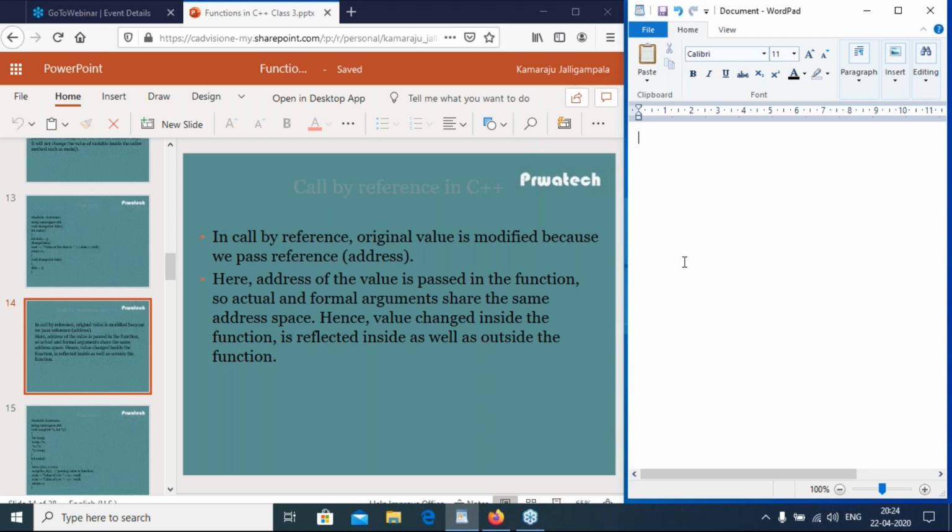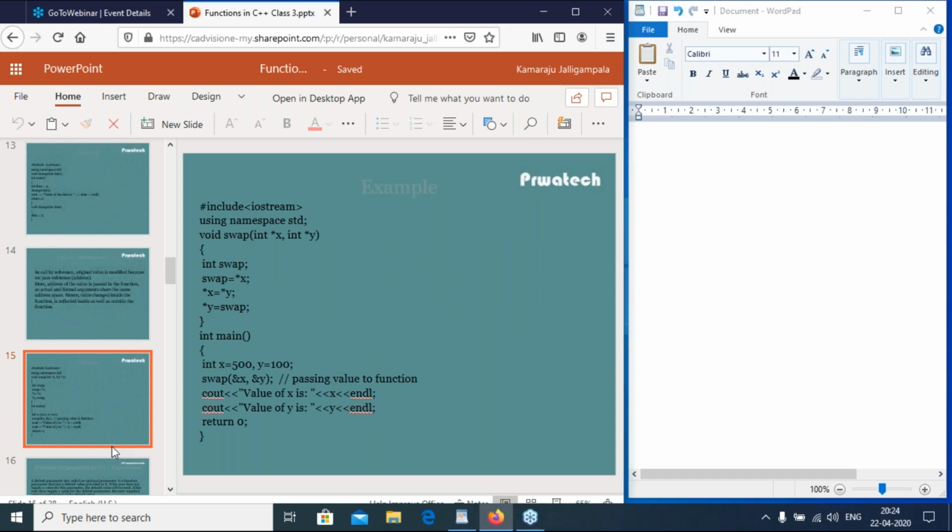But in call by reference, I am not passing the value. I am passing the address. So both have the same address. Whenever I change something in the function definition, it affects the actual parameters in the calling function, right?